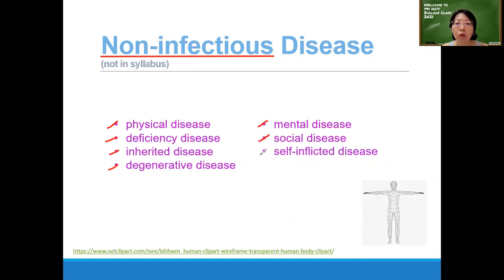Social disease has to do with the social environment of the person, the group of people staying, probably the nature of the job, the nature of the environment. Self-inflicted disease is when a person deliberately does something to harm his own body, like taking something sharp and stabbing their own skin, drinking a lot of alcohol, smoking. All these are self-inflicted disease.